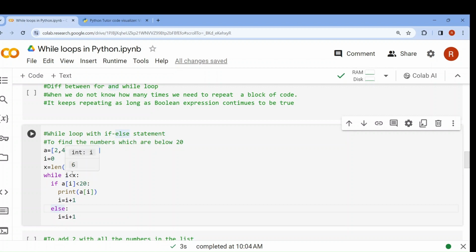If the condition is not satisfied, if A[i] is not less than 20, then it will go into the else part. That means if it is not less than 20, I don't want it as my output. So I will do nothing, I will just go to the next number. Okay, this is the simple concept. Now here I will visualize this for you.